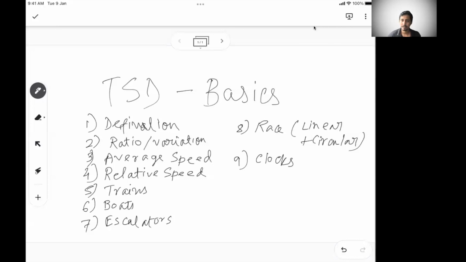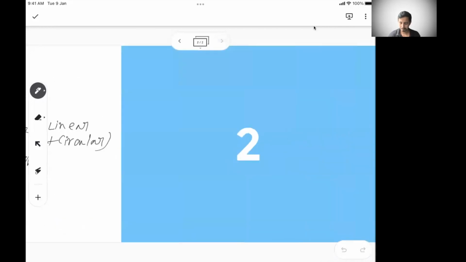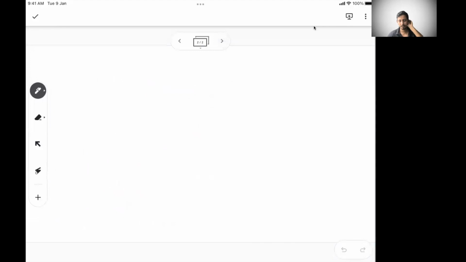Just let me have a look if I have missed any topic. No, mostly I'm fine. So let's get started. So these are the 9 areas that we are going to cover today. So let's start with the first one. So the first one is the definitions. So what do we cover in definitions?